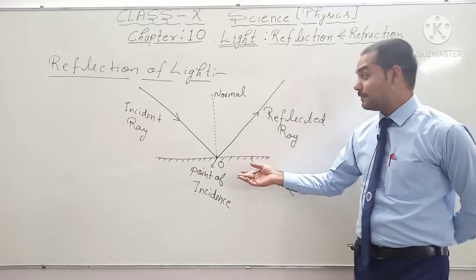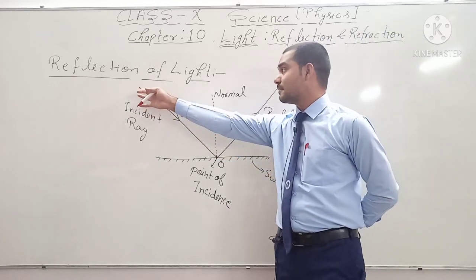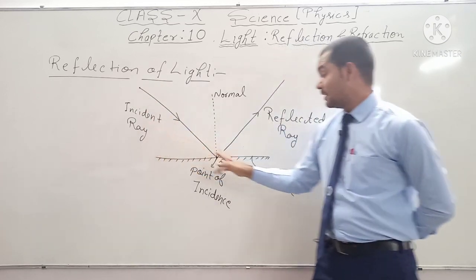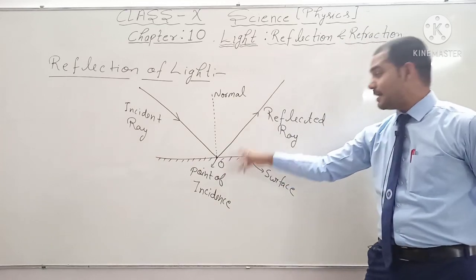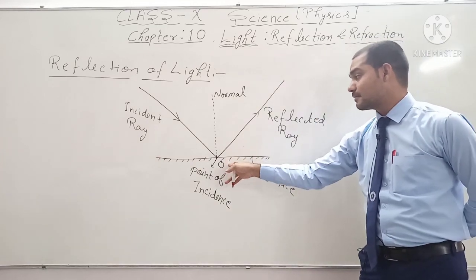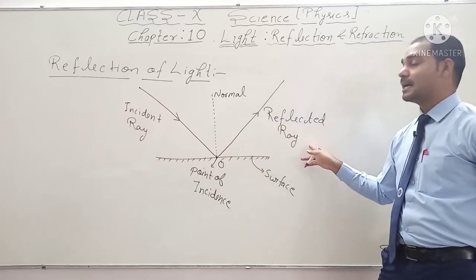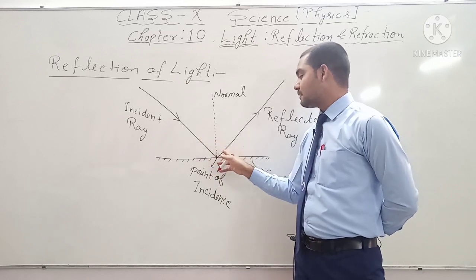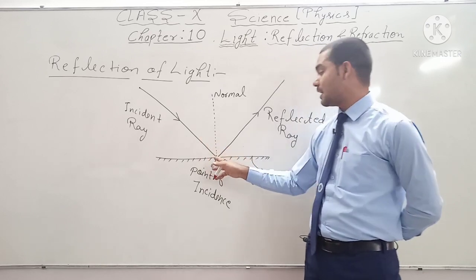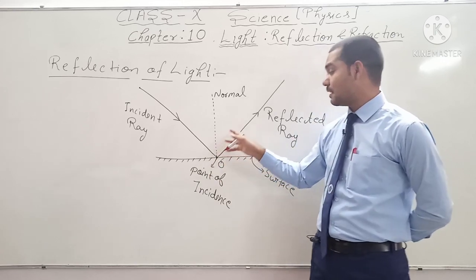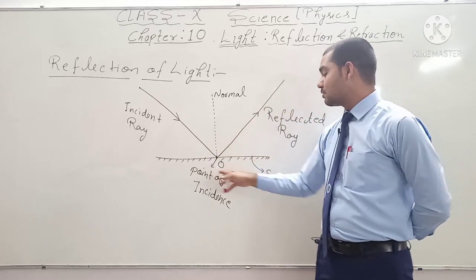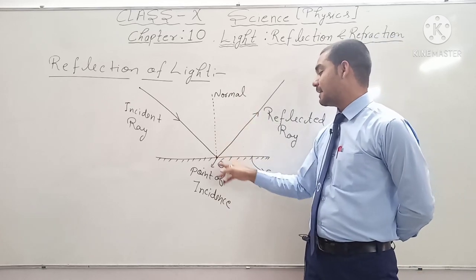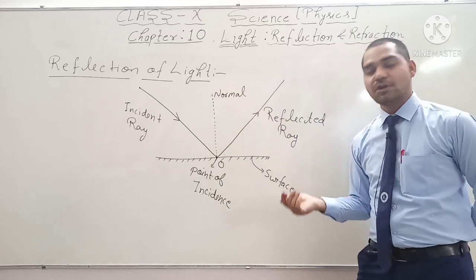We again describe it. A light is incident from a source on a surface. That light ray is known as the incident ray. The light ray which is reflected in the same medium after striking the surface is known as the reflected ray. The point at which these two rays meet is known as the point of incidence, and we draw a normal line on the surface at the point of incidence. This is known as the normal.